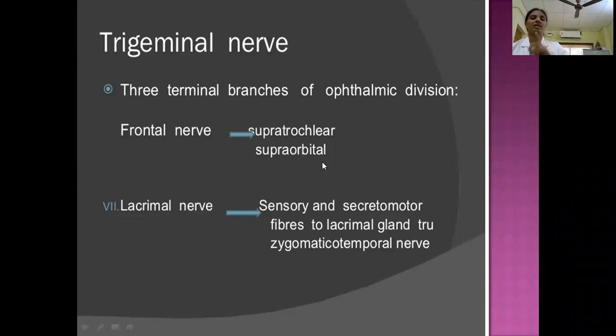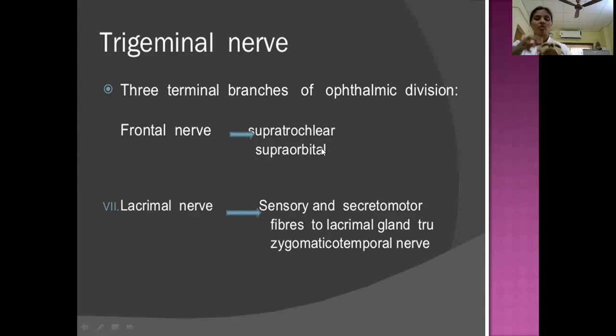The supratrochlear nerve leaves the orbit through a notch on the supraorbital margin and appears on the forehead, where it supplies the lower part of the forehead. Before reaching the forehead, it supplies the skin of the upper eyelid, the medial part of the skin of the upper eyelid. Then the other important branch is the supraorbital nerve.